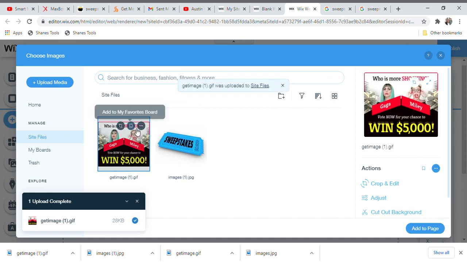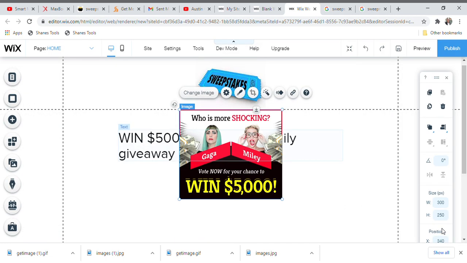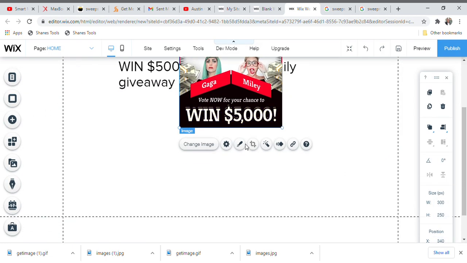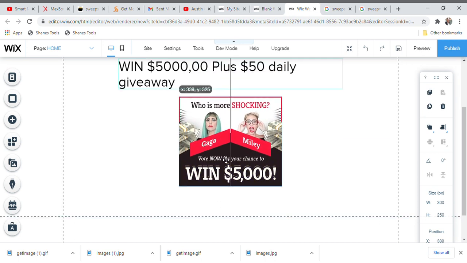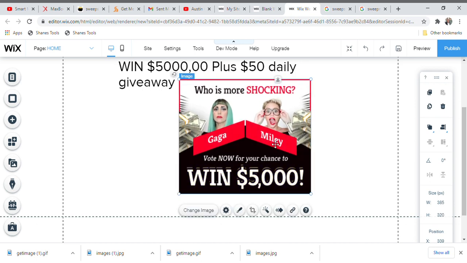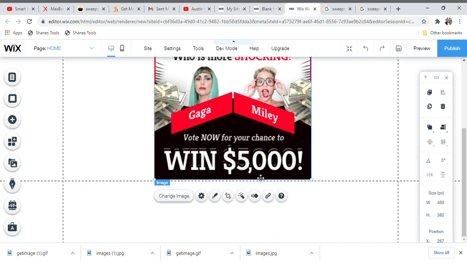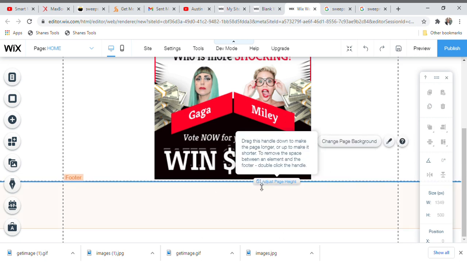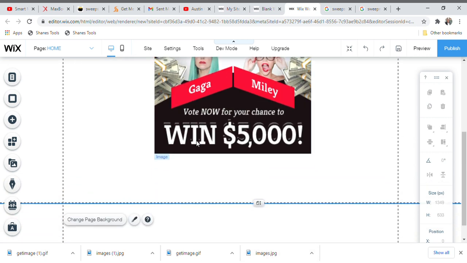So, guys, you see how it has come into this particular site. You click on it, you click on add page. Now you have brought it back into this particular website. So, guys, all you need to do is make it a little bigger so that it can be attractive. Now you bring it down a little bit more. You bring it down a little bit more.